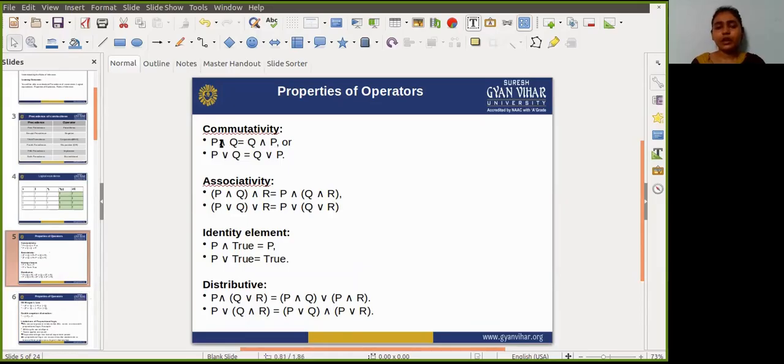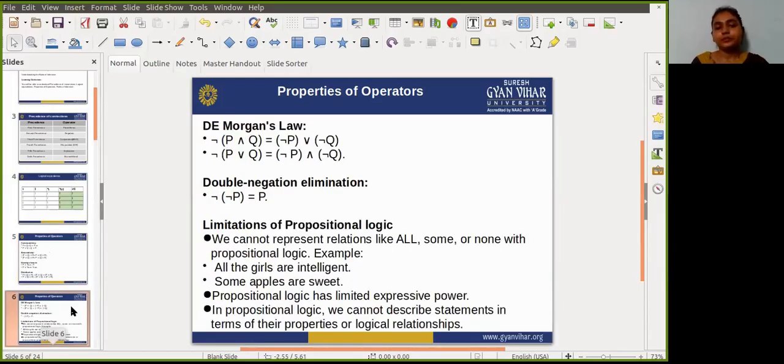Okay, just make a truth table for each and every one of the properties. Then you will understand properly about the properties of operators.